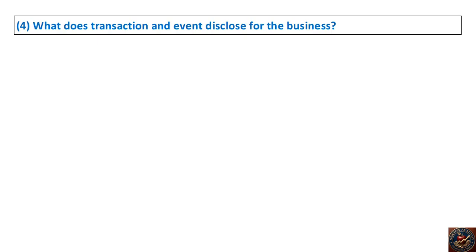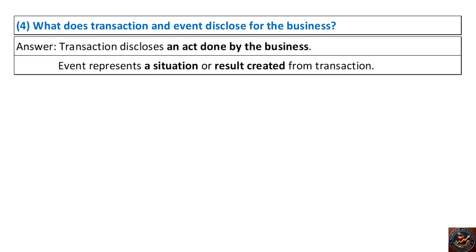4. What does transaction and event disclose for the business? Answer. Transaction discloses an act done by the business. Event represents a situation or result created from transaction.